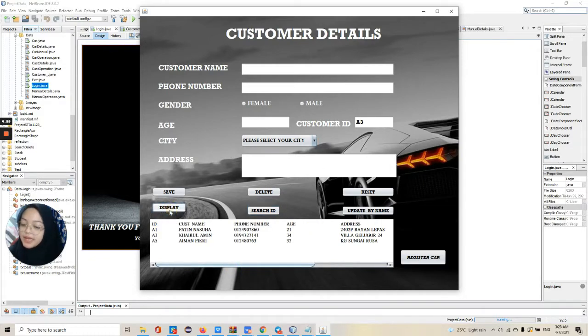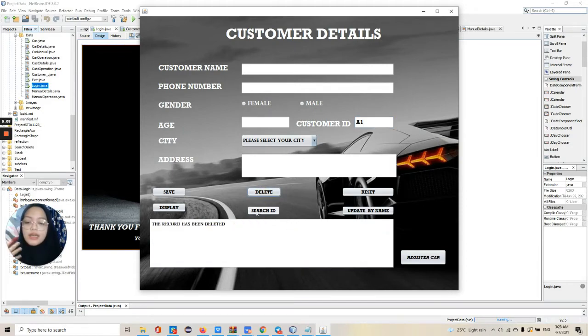We display again, and if you want to delete, for example, I want to delete A1, just input the ID here and then delete, and the system will show the message that the record has been deleted. Display again, so only 2 customers are left. Then reset.